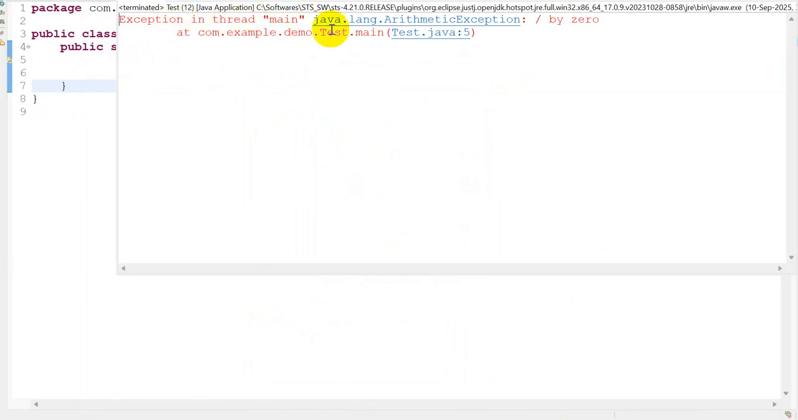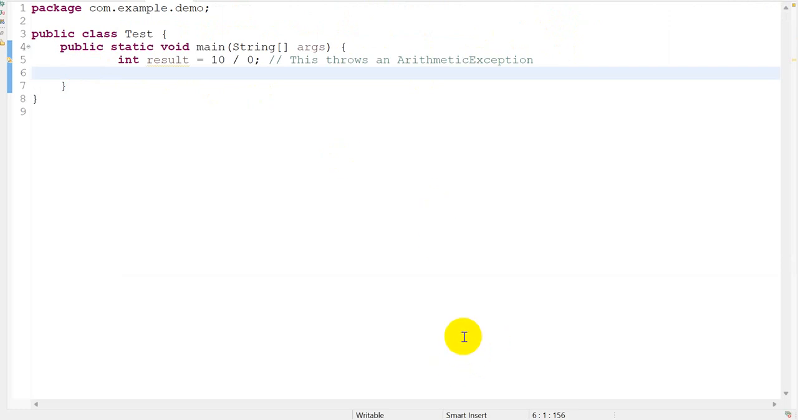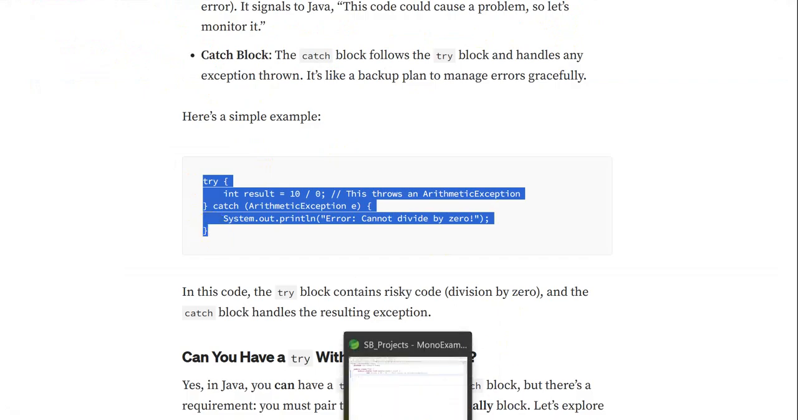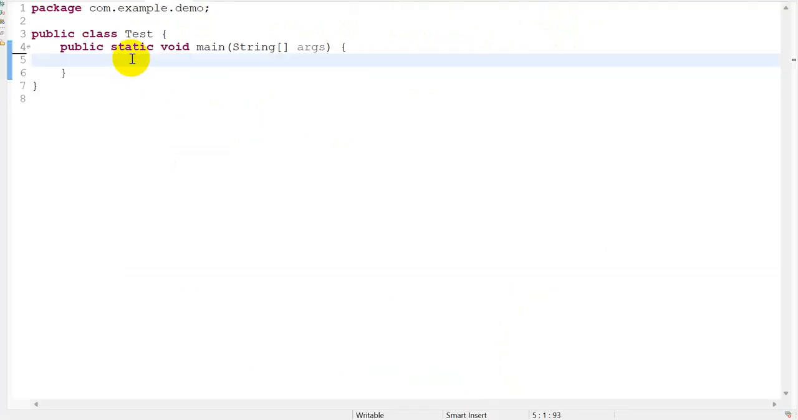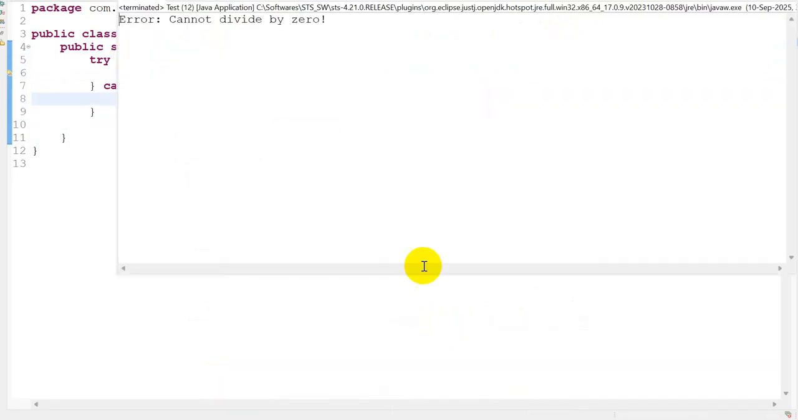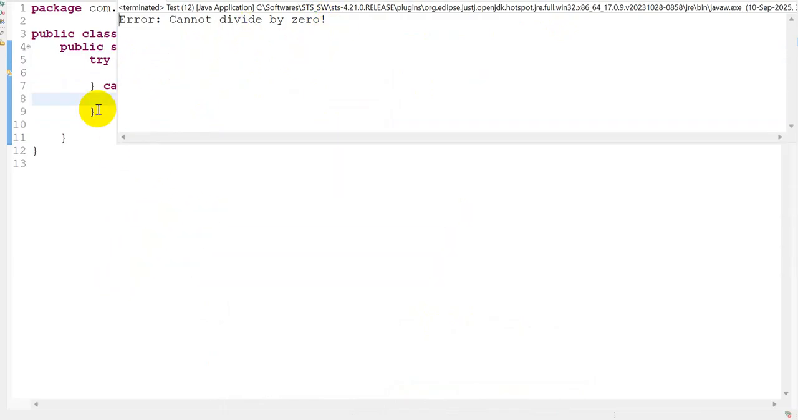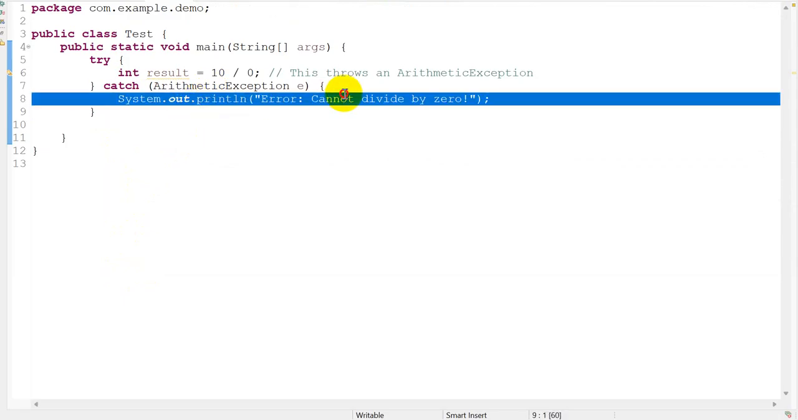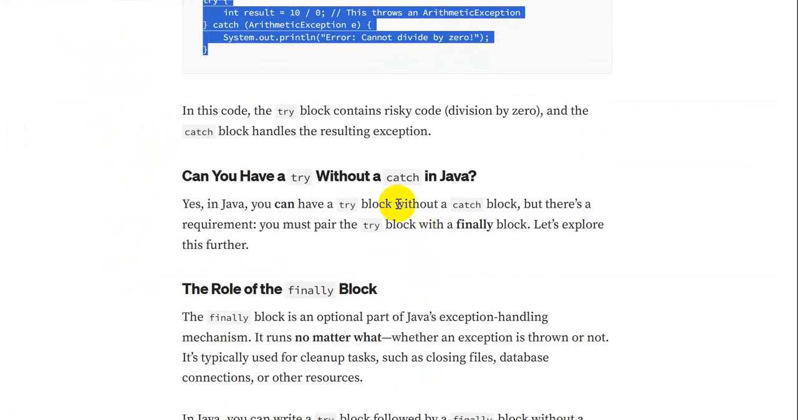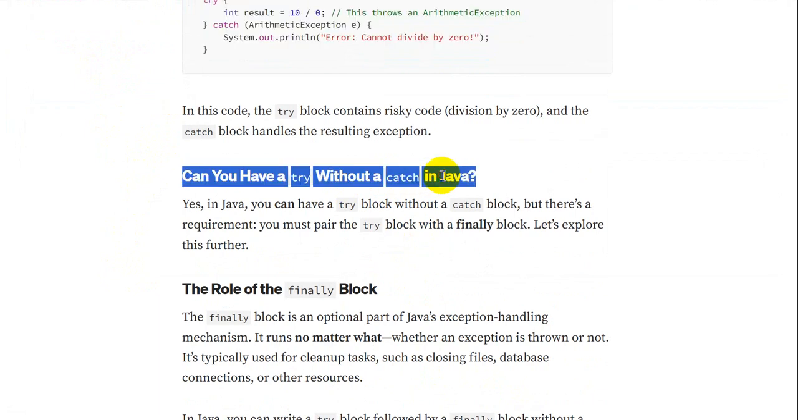See, we are getting an exception in thread main, divide by zero. But now I'll use a try catch block and see how this behaves. Now if I run this application, you see we are not getting the exception we got earlier. Now the print statement is getting executed. Why? Because we used a try and catch block. Let's go further. Can you have a try without a catch block? This is the main question.